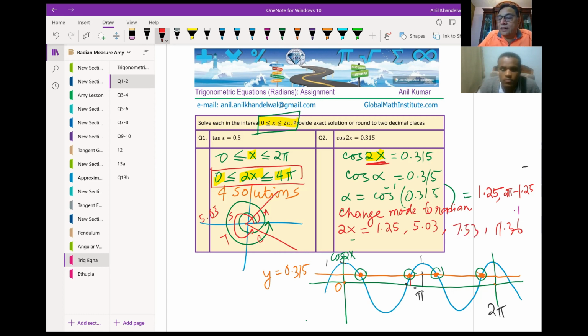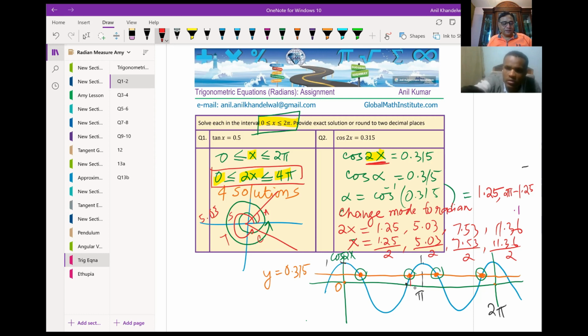So the value of 2x is these four values. What is the value of x? We have to divide all of them by 2: 1.25 divided by 2, 5.03 divided by 2, 7.53 divided by 2, and 11.36 divided by 2. Is that okay?